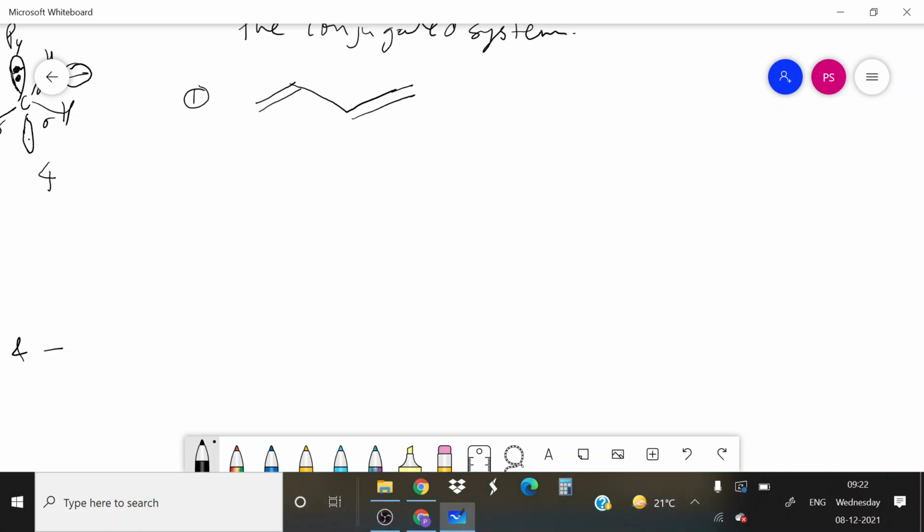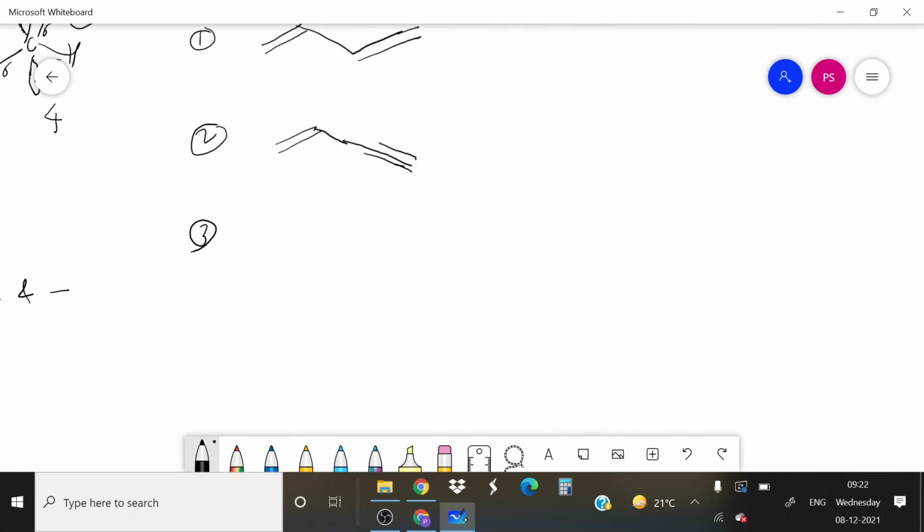Example is butadiene, hexatriene, etc. Second, double bond and triple bond separated by single bond. So you can see this. Third one is triple bonds separated by single bond.